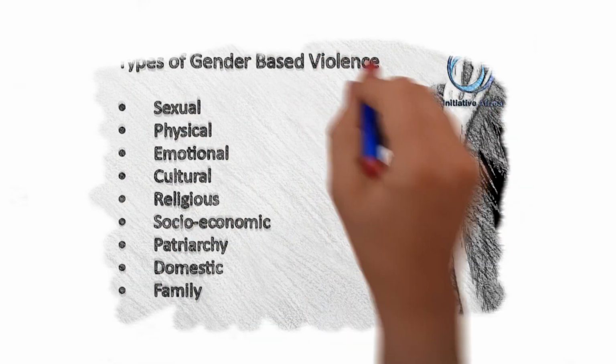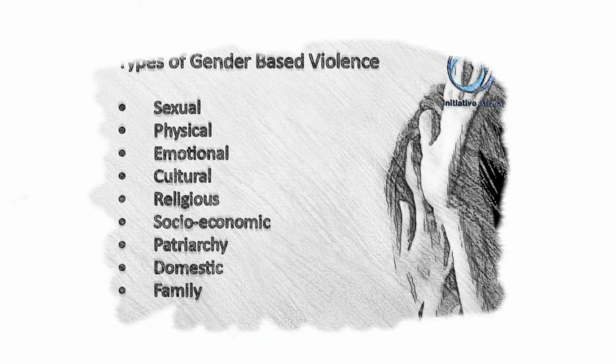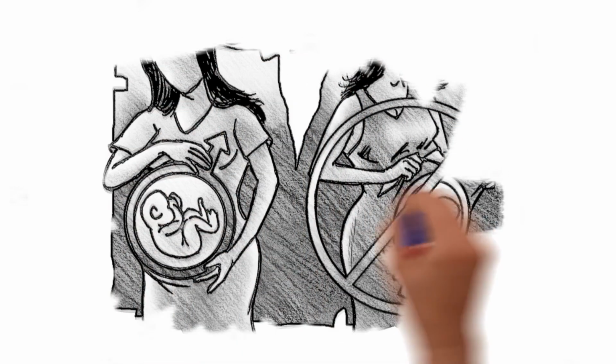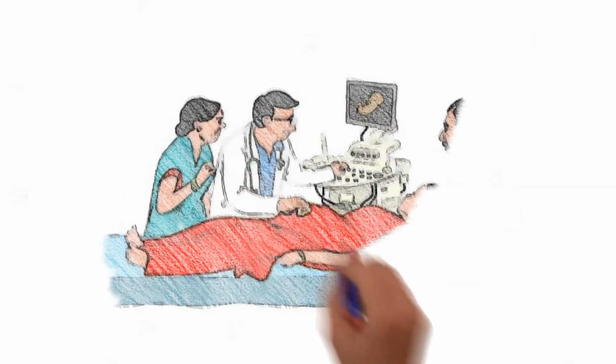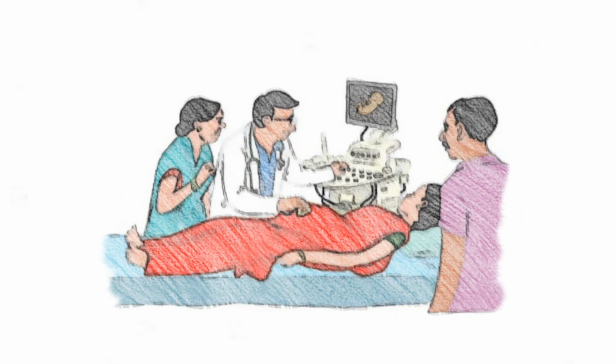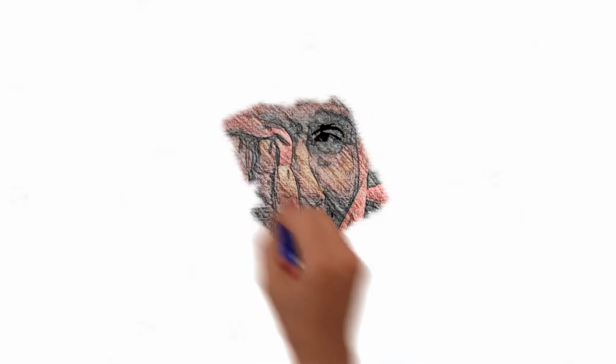Number 1. Female infanticide. Female infanticide is an extreme form of GBV, encompassing actions such as aborting female fetuses and killing girl babies. This practice is particularly common in India and China, where millions of girls and women are now missing. Parents in these countries are under pressure to produce male heirs to guard the family line. Families tend to see their girl children as burdens, particularly if dowry is required.